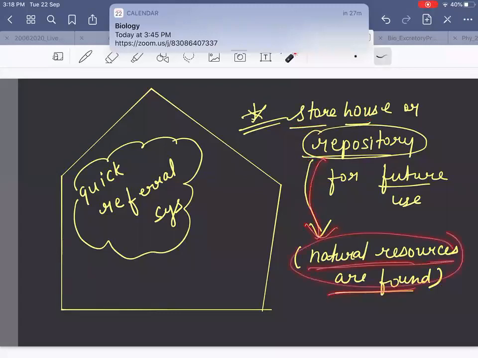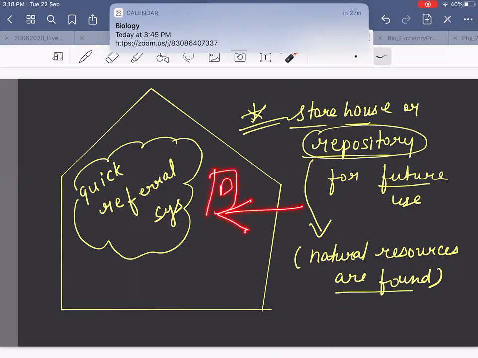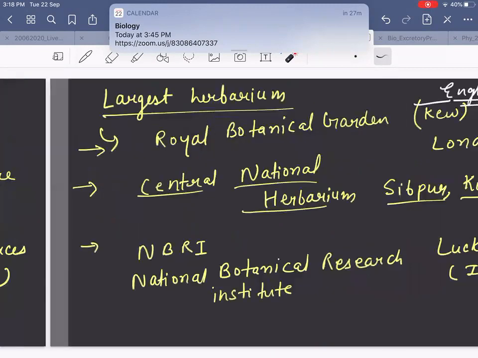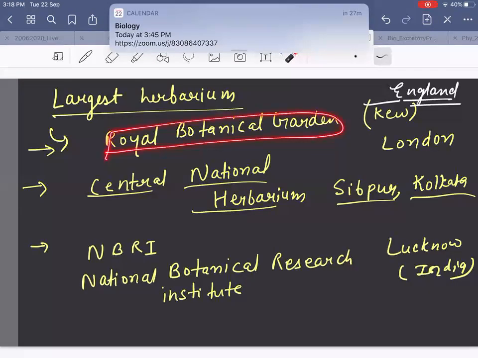Herbarium also acts as a quick referral system. You can just enter the herbarium, look at the sheets and the details, and quickly get to know about it. Royal Botanical Garden is the largest herbarium, located in London, England.